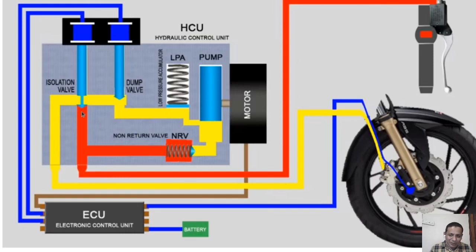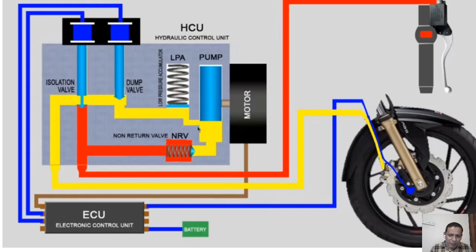Because of that pumping by this motor, this is a hydraulic motor. The hydraulic motor is actually electric, but we are using it to pump this hydraulic fluid.